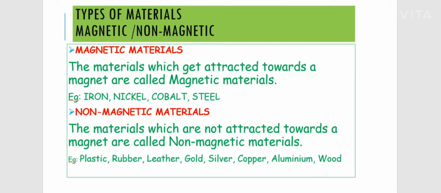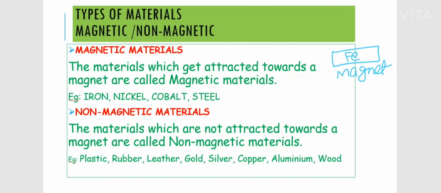So the materials which get attracted towards a magnet are called magnetic materials. For example, if you have a magnet, it contains some amount of iron. Iron means capital F, small e is the symbol for iron. Because it contains some amount of iron, it acts as a magnet and gives the property of a magnet.